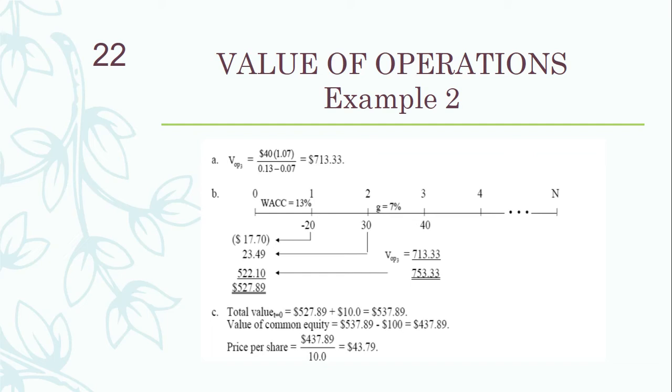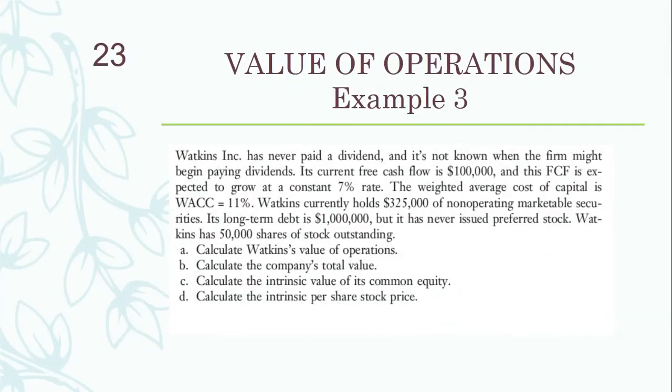Okay, then let's move to the third example. Example 3. Watkins Incorporation has never paid a dividend. It's not known when the firm might begin paying dividends. Its current free cash flow is 100,000, and this free cash flow is expected to grow at a constant 7% rate. The weighted average cost of capital is 11%.